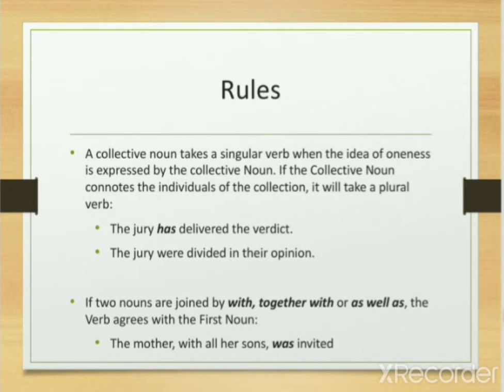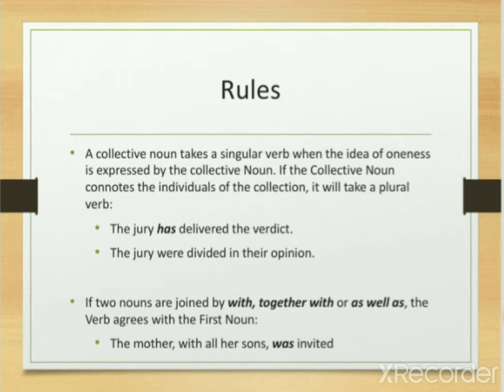A collective noun takes a singular verb when an idea of oneness is expressed by the collective noun. Collective noun denotes the individuals of the collection. If it is showing the individual of the collection, then it will take a plural verb.